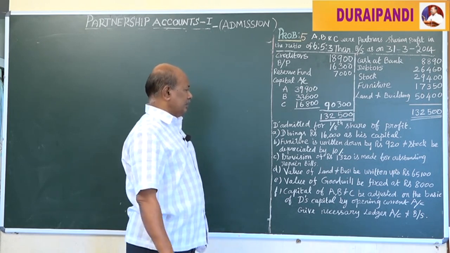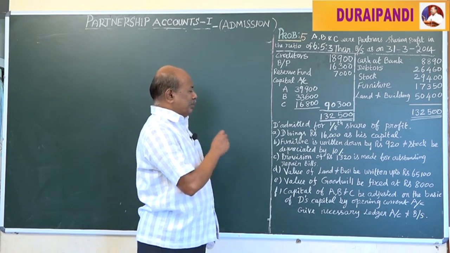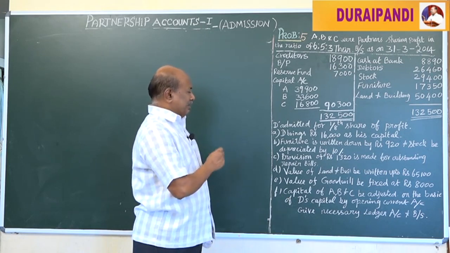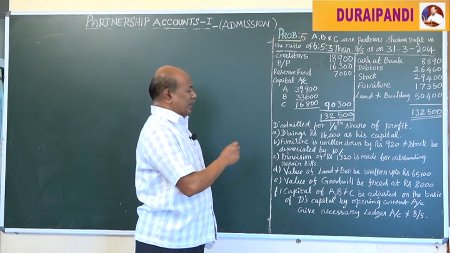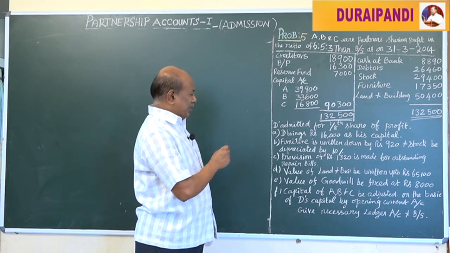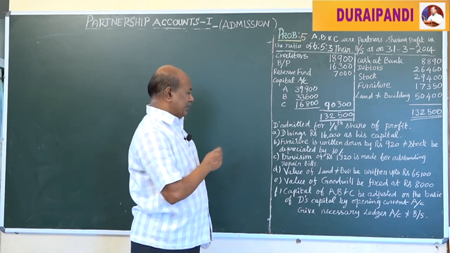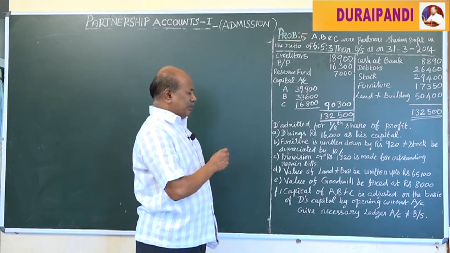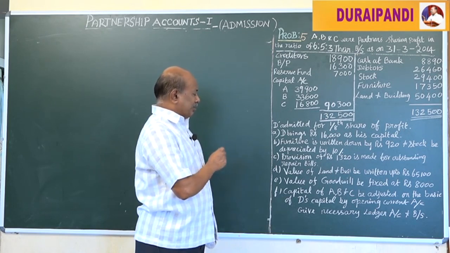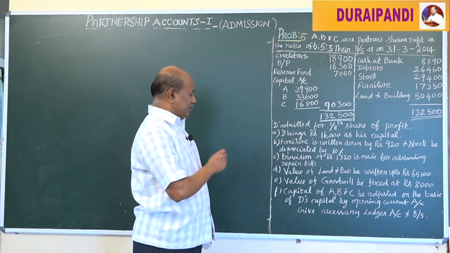D brings rupees 16,000 as his capital. Furniture is written down by 920 and stock be depreciated by 10%. Provision of rupees 1,320 is made for outstanding repair bills.